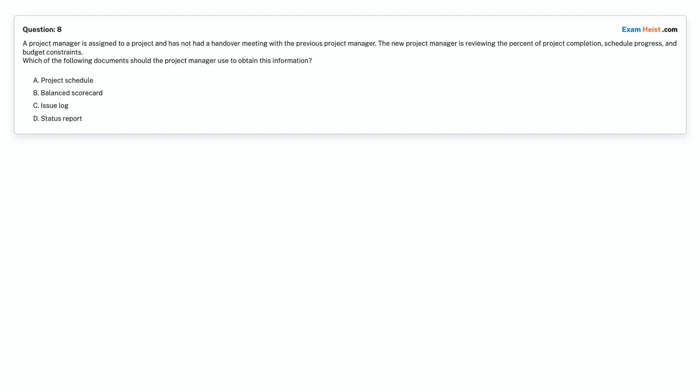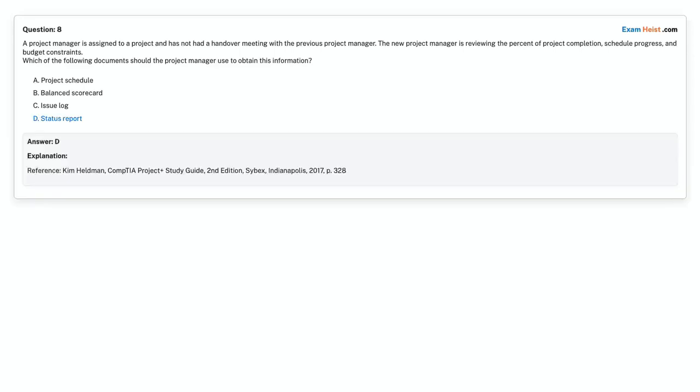Question 8. A project manager is assigned to a project and has not had a handover meeting with the previous project manager. The new project manager is reviewing the percentage of project completion, schedule progress, and budget constraints. Which of the following documents should the project manager use to obtain this information? Option A. Project schedule. Option B. Balanced scorecard. Option C. Issue log. Option D. Status report. Choose the correct answer. Correct answer is option D, status report.